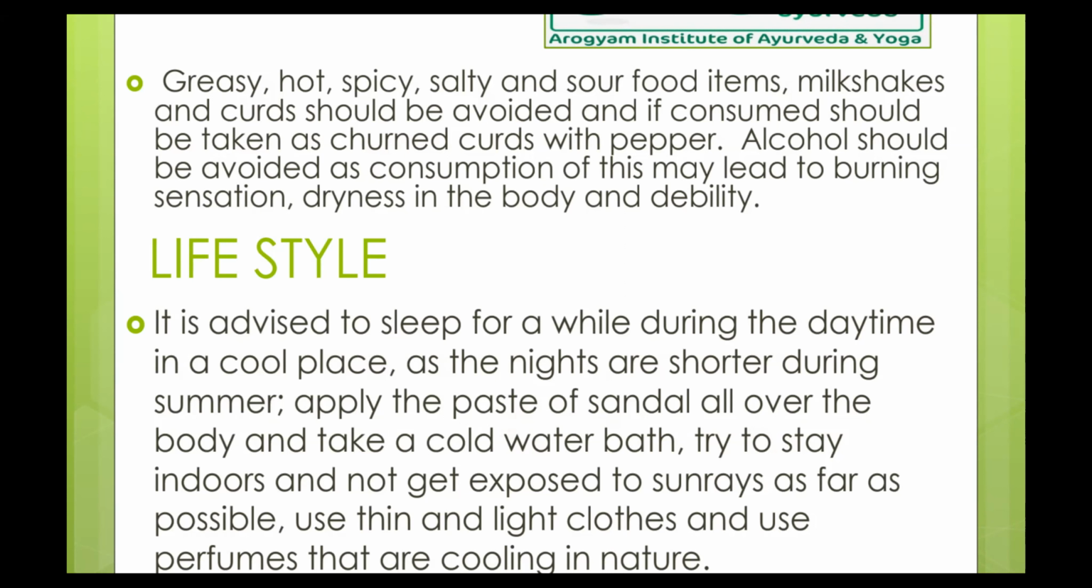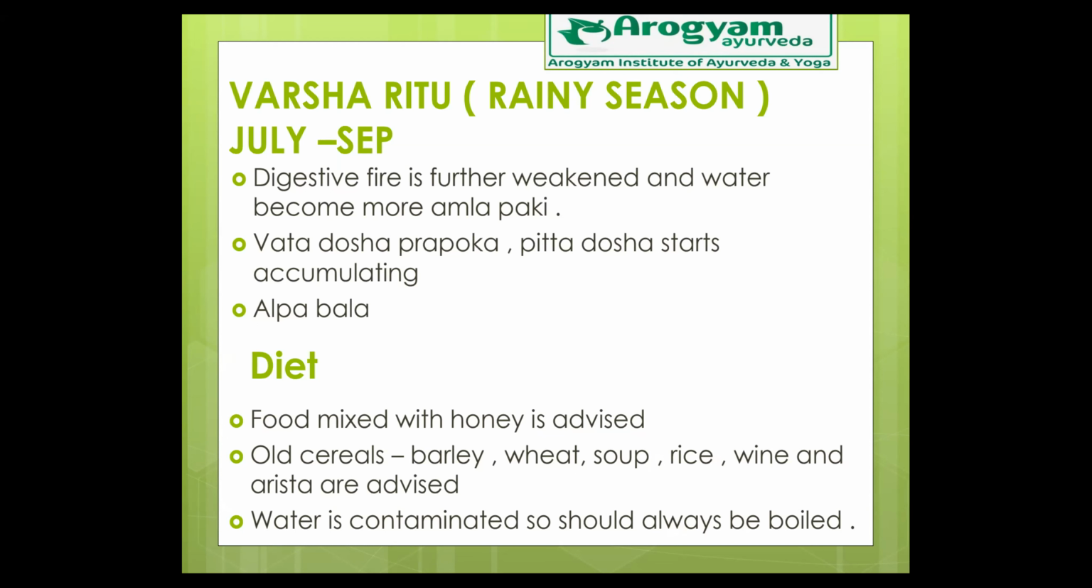In all these 3 seasons, our digestive ability is actually very less, and water becomes more amlapaki. What does this mean? The natural sources of water itself become more acidic. So even the fruits, vegetables, everything undergo sourish or acidic fermentation in the body. So vata dosha prakopa will be seen. Remember, in vasant rutu it was kapha dosha that was aggravated, but in this rainy season vata dosha gets very aggravated. Pitta dosha starts to accumulate, and in the next season, that is Sharad Ritu, we can see the aggravation of Pitta dosha.